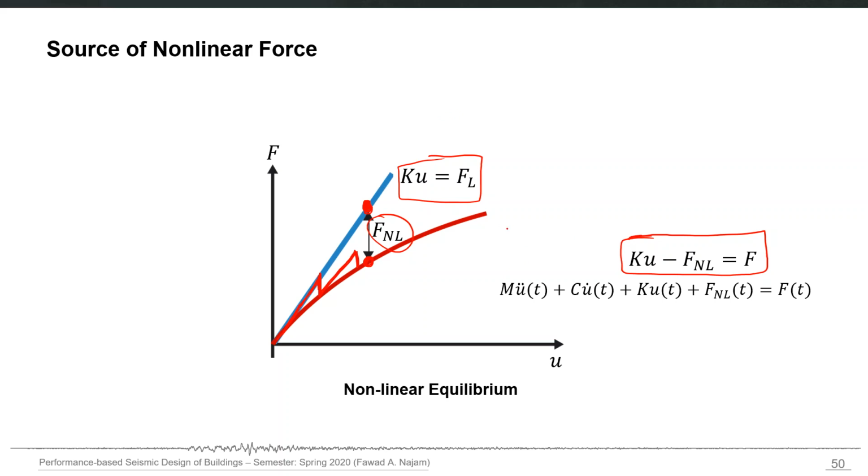If you are performing nonlinear dynamic analysis, then this will become your detailed equilibrium equation, where you have this part, which is actually the true nonlinear force. So you actually have to add it. In fact, it will subtract, but here you can just simply write it as plus FNL. So this is the actual F on the red line, on the nonlinear line. This is the nonlinearity accounted only in the stiffness of the structure. There can be some other kinds of nonlinearity also.